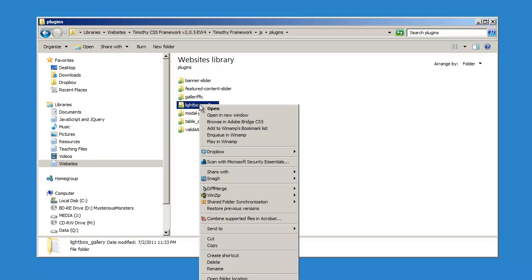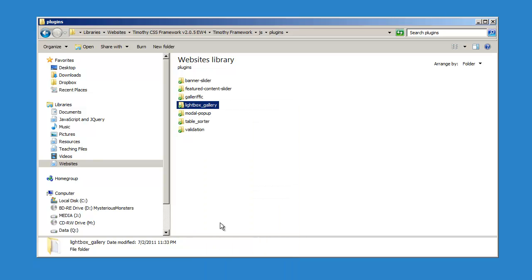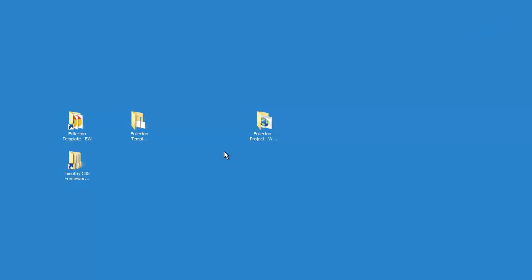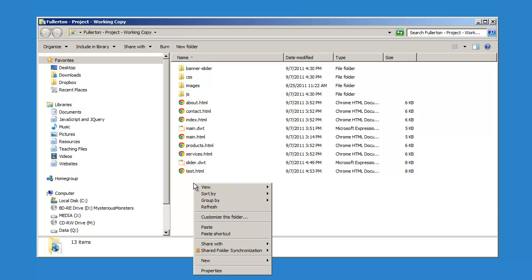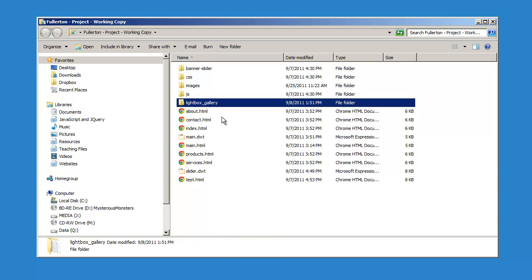I'm going to right click on that and copy it, just like we did with the banner slider. Then I'm going to close this, go into my local site root folder that you've been working in for your website, and right click and paste that in there. Again, you should already have jQuery installed from the previous exercise.